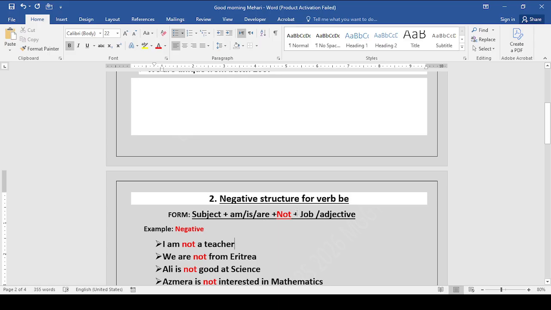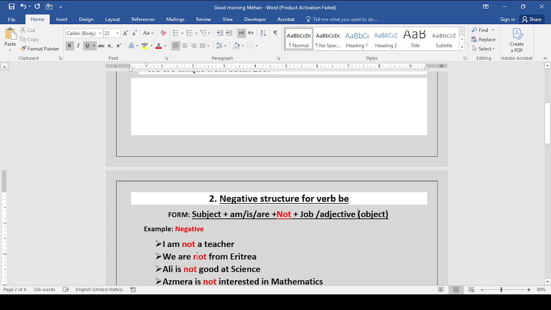This one, the object, you can use the object. This is our object. So you have to understand what an object is. An object is what? Something that receives the action.